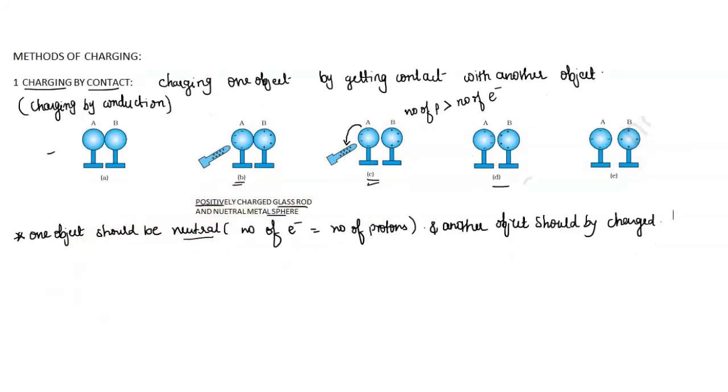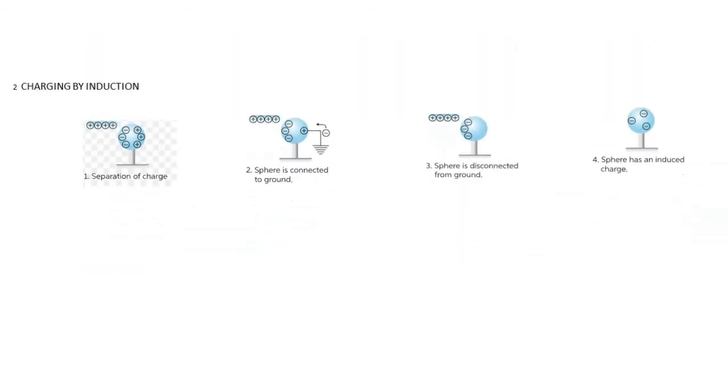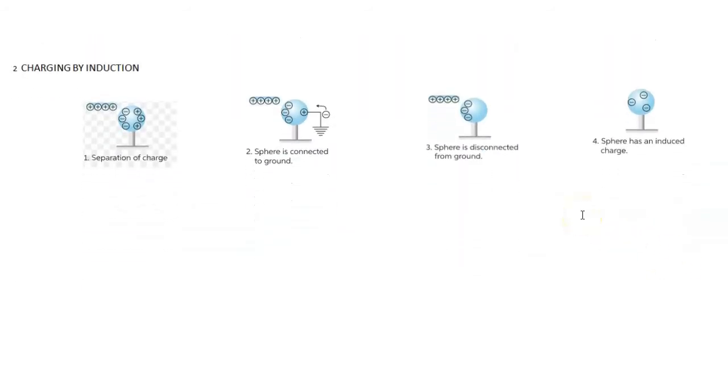The next method of charging is charging by induction. In this case, both objects come close to each other but do not touch each other. What happens in the case of conduction? Two materials, the glass rod and the metal sphere, come in contact with each other, right? But in charging by induction, the glass rod does not touch the metal sphere. So what happens in this case, we need to study.